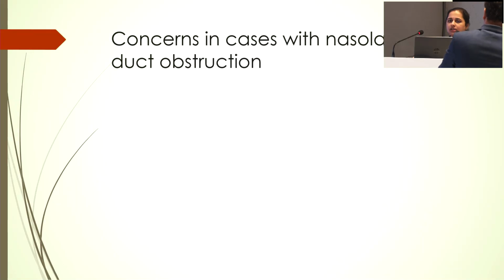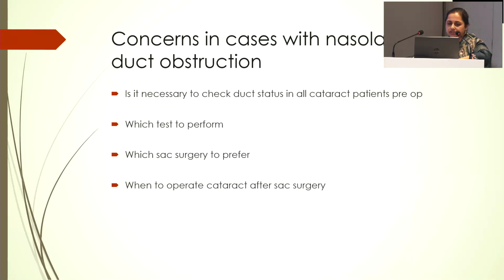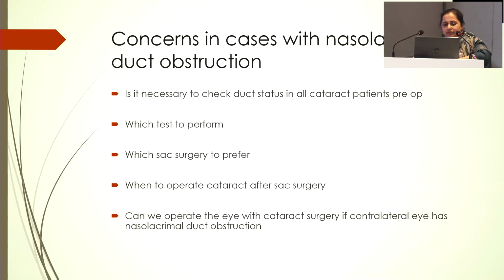So what are our basic concerns in cases with NLD obstruction? Is it necessary to check duct status or NLD status in all cataract patients pre-op? Which test to perform? Which sac surgery to prefer in cases of NLD obstruction with cataract before cataract surgery? When to operate on the cataract after the sac surgery? What should be the duration between the two surgeries? And can we operate on the eye with cataract surgery if the contralateral eye has an NLD obstruction?